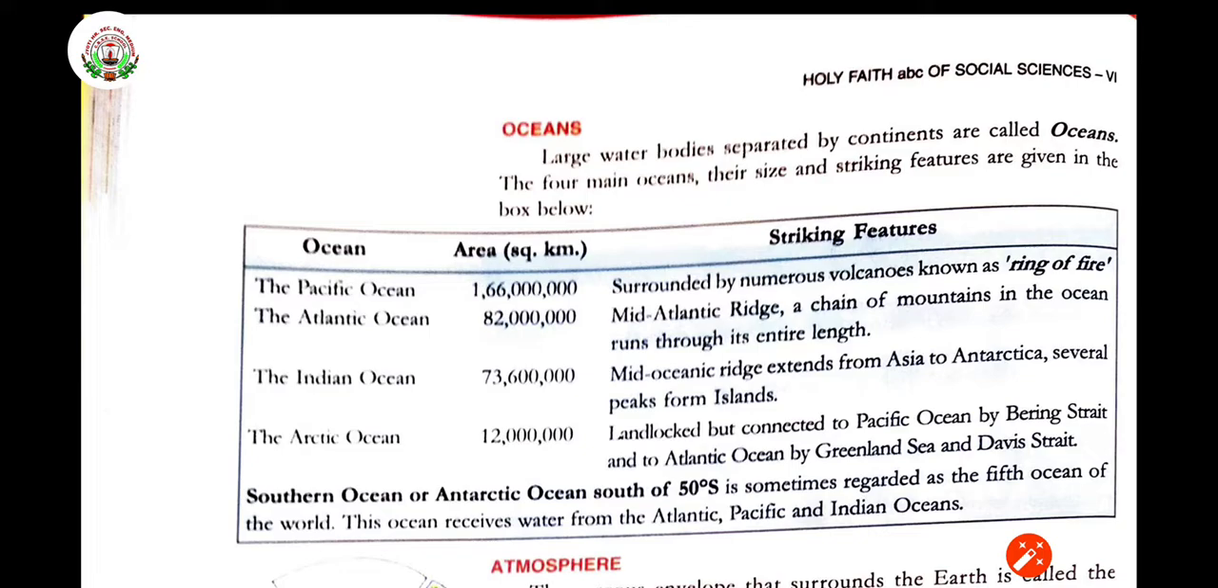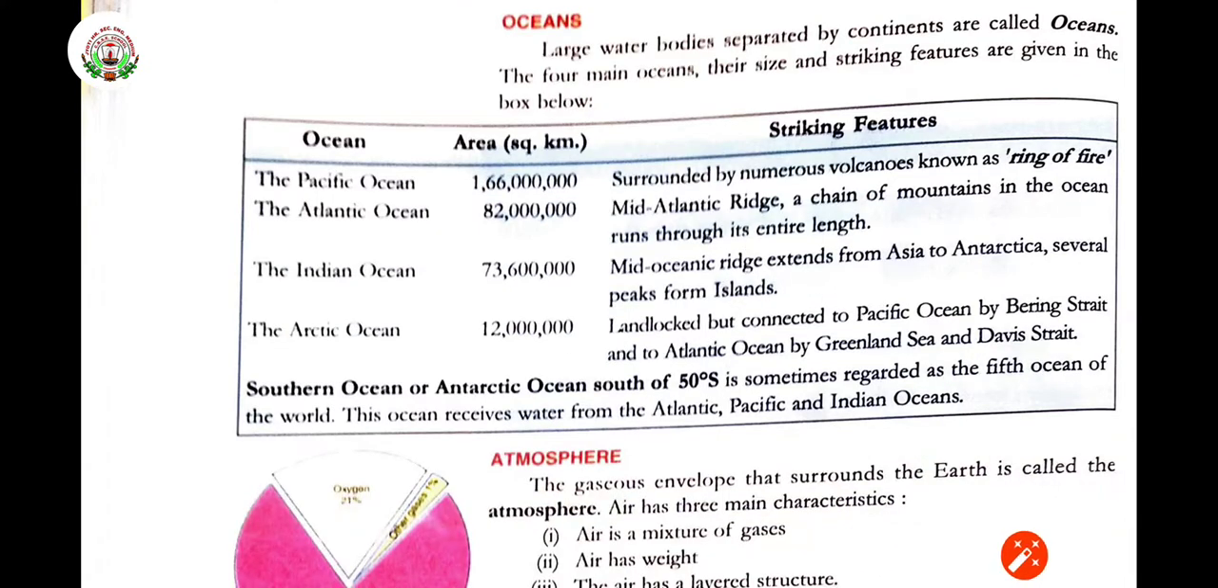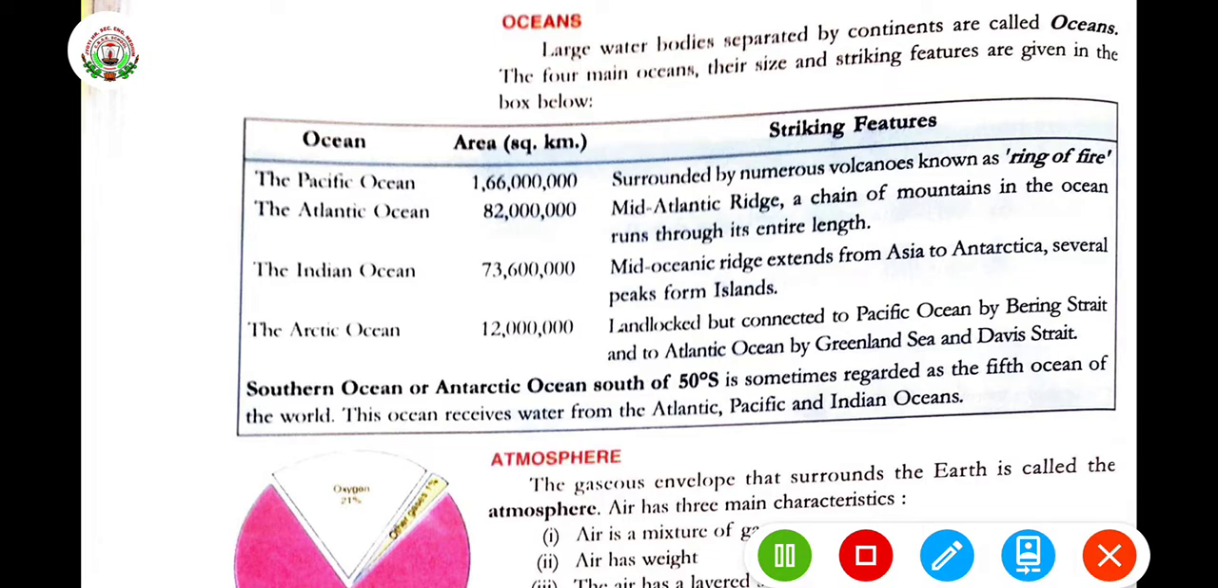Four main oceans, their size and striking features are given in the box below. First one, Pacific Ocean, then Atlantic Ocean, Indian Ocean, Arctic Ocean. The area is given in square kilometers and the features are also given. You can see the box over there.